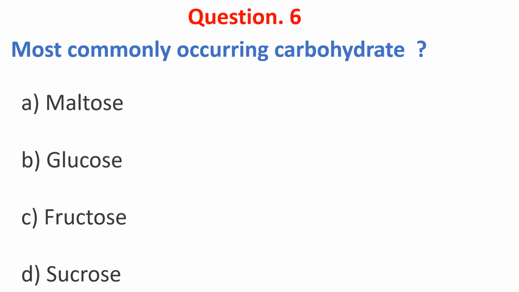Which is the most commonly occurring carbohydrate sugar? A. Maltose, B. Glucose, C. Fructose, D. Sucrose. The answer is glucose. Glucose is found in almost every carbohydrate or food.